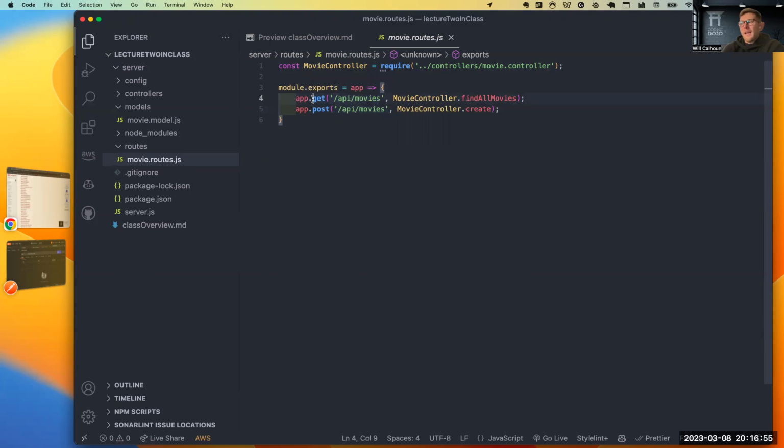First off, it says, what type of request is this? It wants to know first and foremost, what type? Is this a GET request? Is this a POST request, a PUT, a patch, or a delete? And then based off the request type, it will direct it and say, okay, I want you to go to api/movies, and it's a GET request. Perfect. I want you to go into my movie controller, find the method called find all movies, and I want you to do that. If it is a POST and it's the same thing, I want you to go into movie controller and find create. So it is basically like our traffic controller for how our request to this API is going to work.